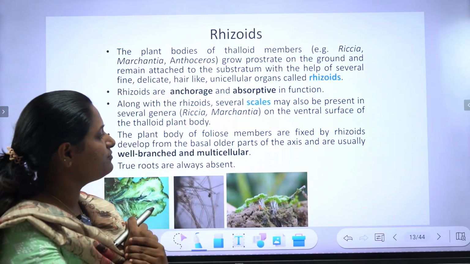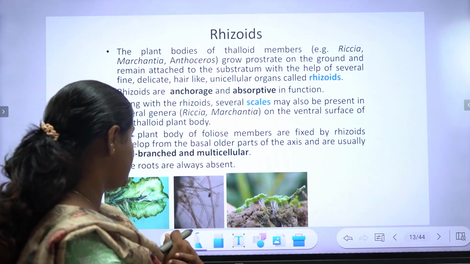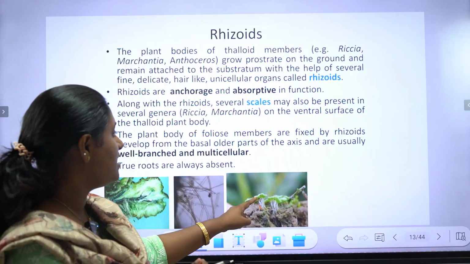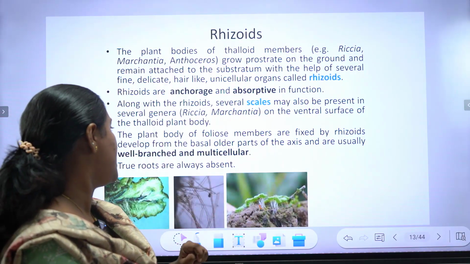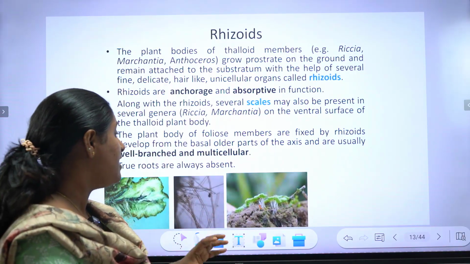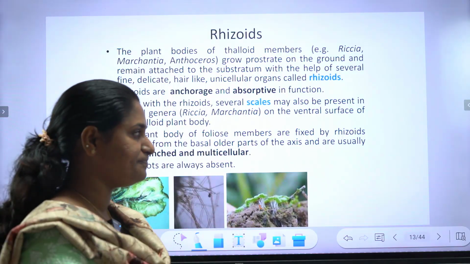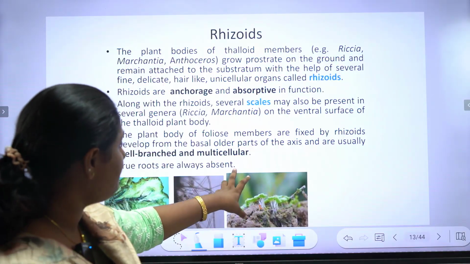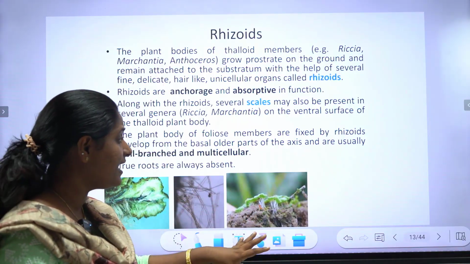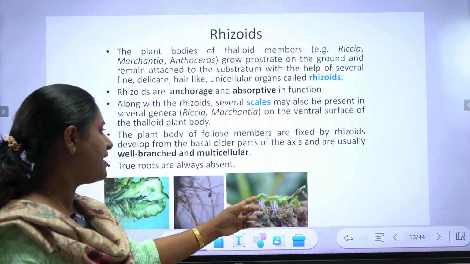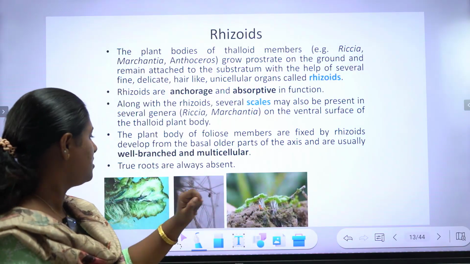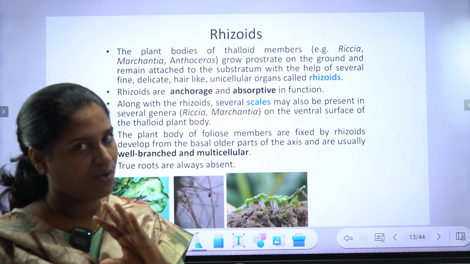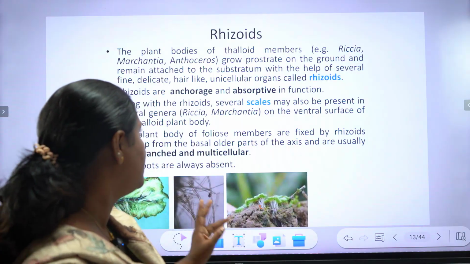And the plant body of the foliose members is fixed by rhizoids developed from the basal older parts of the axis, and usually well branched and multicellular. Okay, these are fine thread-like structures developing from the basal parts of the older axis and are usually branched and multicellular. True roots are always absent in bryophytes.